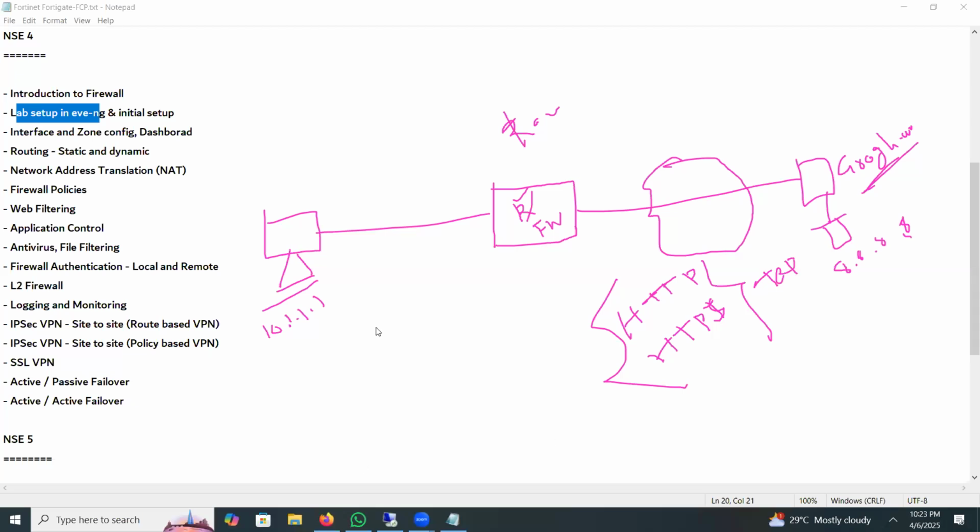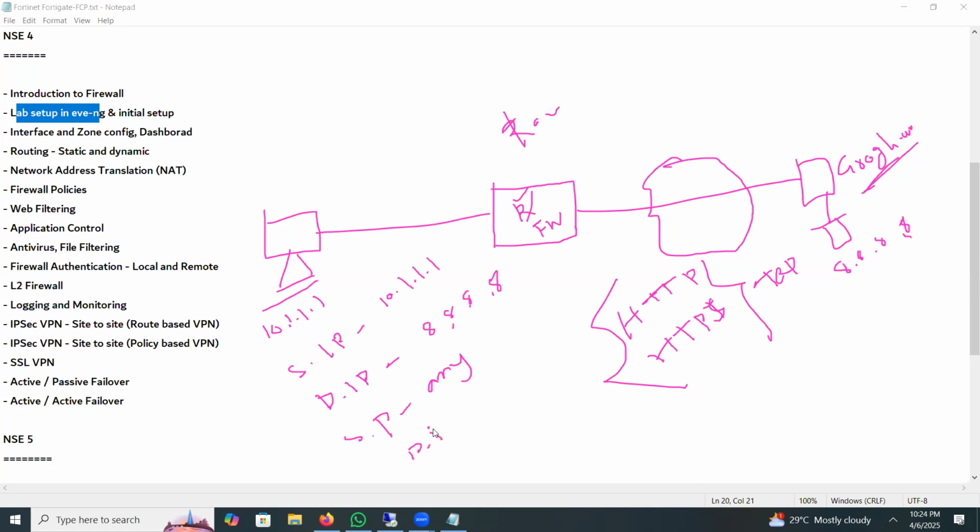Okay, so our source IP will be 10.1.1.1. Destination IP will be 8.8.8.8, and source port will be any.